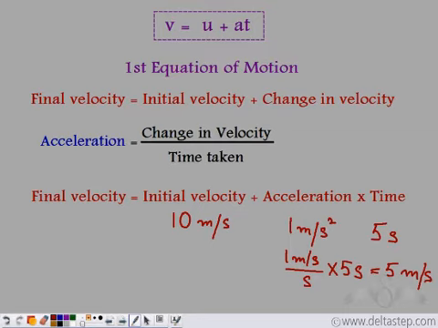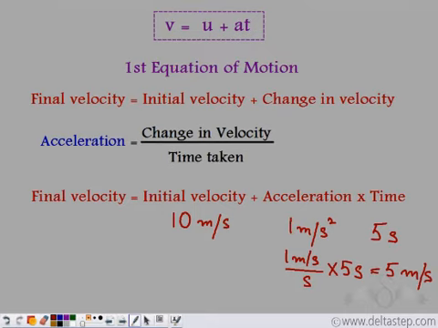So, what will be the final velocity? Obviously, initial velocity 10 plus change, that is 5. So, final velocity will be 15 meters per second. So, the sense is that when the acceleration is constant, we can multiply it with time, because for each time period the acceleration is the same. To get the change in velocity, add it to the initial velocity to get the final velocity.